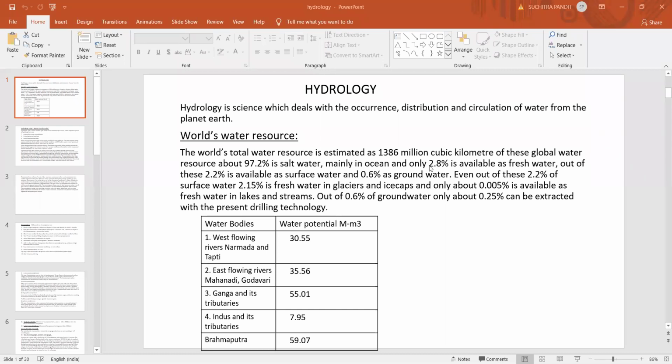Even out of this 2.8% of fresh water, about 2.2% is available as surface water and 0.6% as groundwater.